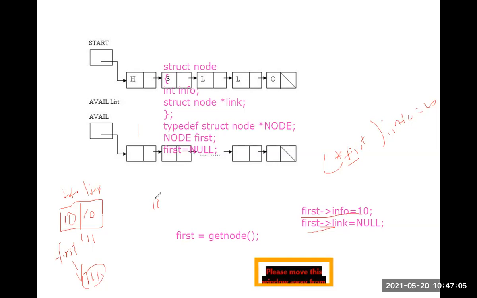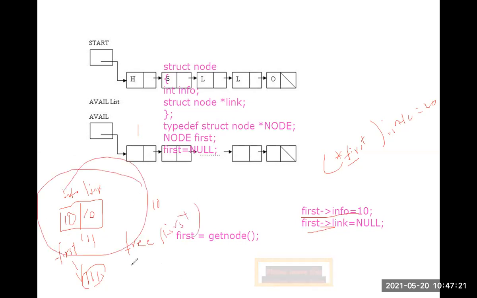If you want to delete this node, just use the command free. The node name is first. So free first means the total node is deleted. Free node means remove the total node. The node name is first, so free of first means it removes this node. Okay, so this is about linked lists.